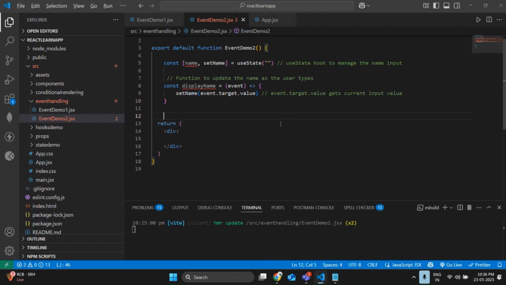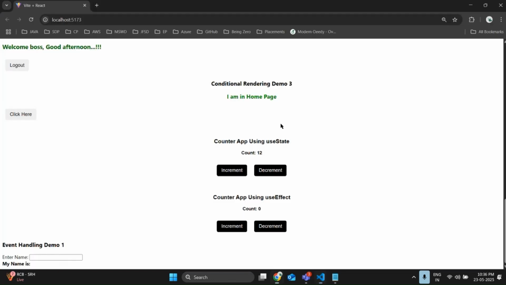What is my concept? I will show you what my concept is. Constant display, empty arguments, open arrow function, done. Next, I can say if the name is empty, we should send some alerts. Let me show you.